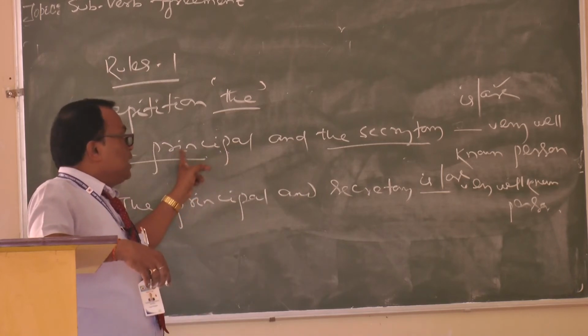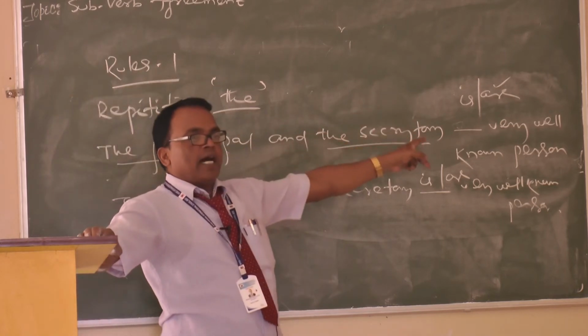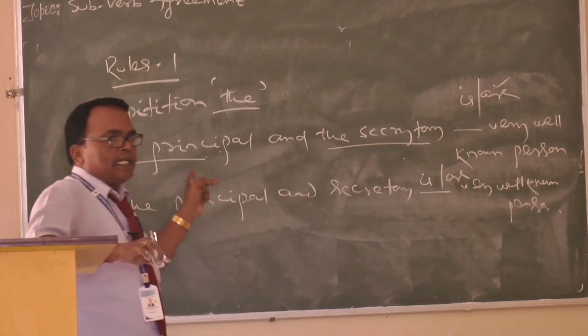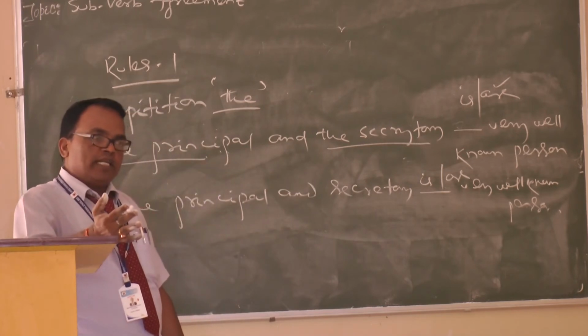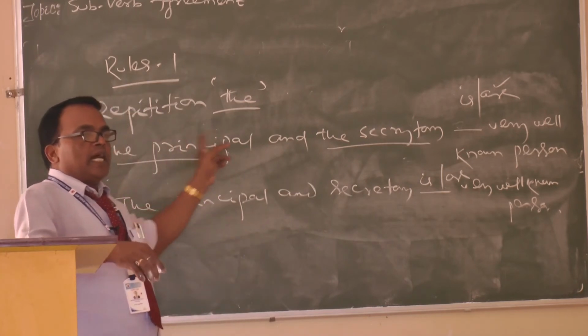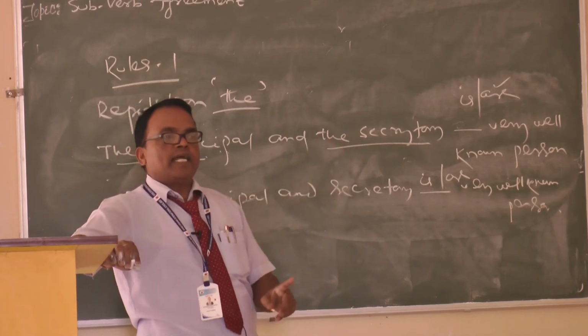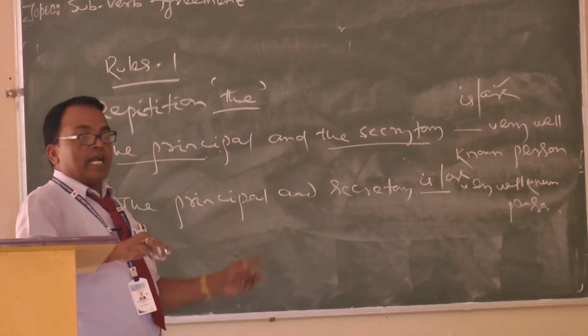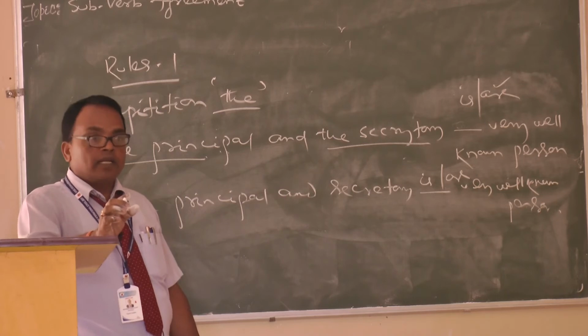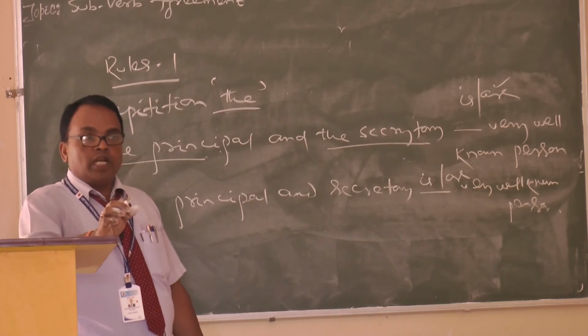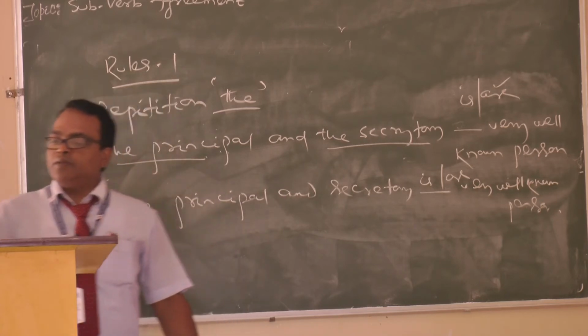The writer and the dramatist are dead. The writer and dramatist is dead. The politician and the minister are dead. The politician and minister is dead. Clear? Sujitra understood? Sampradhan understood?